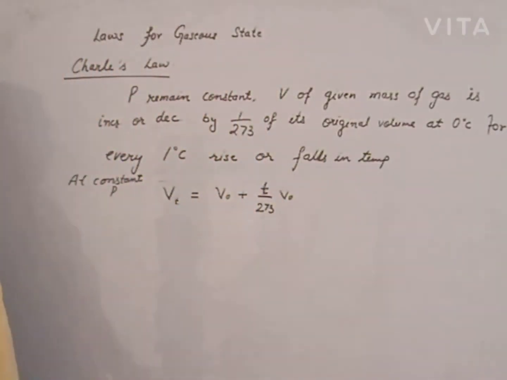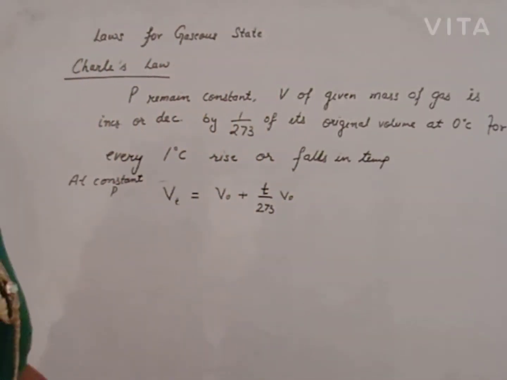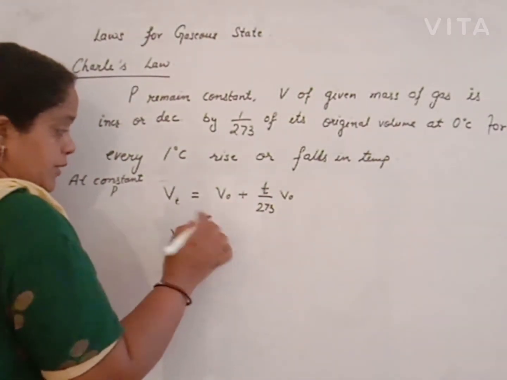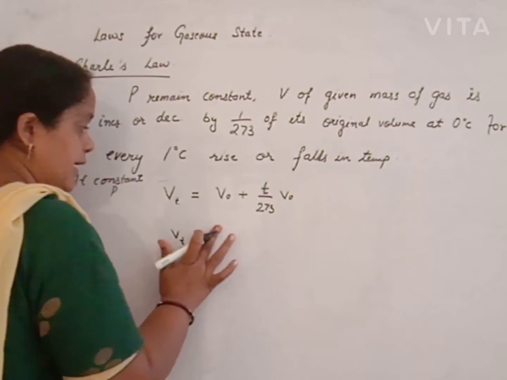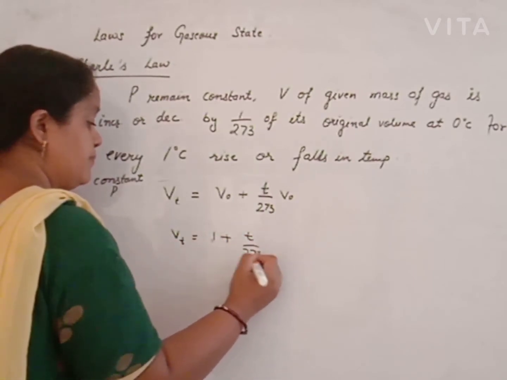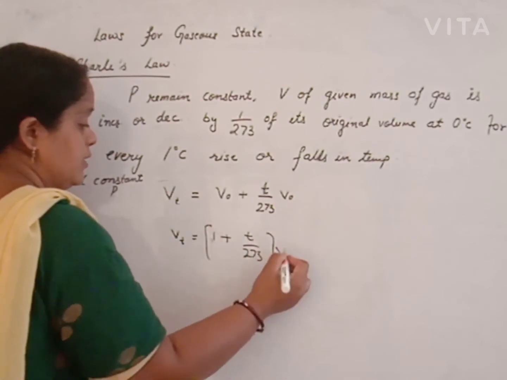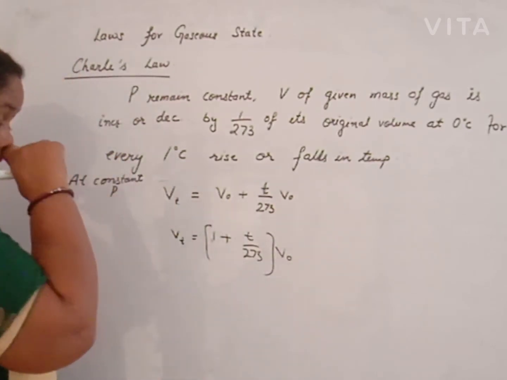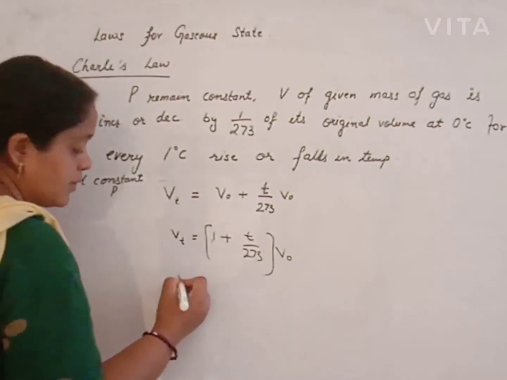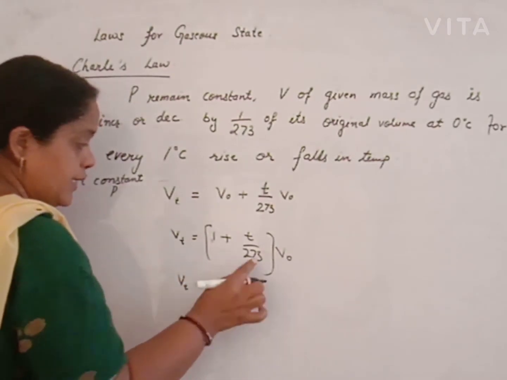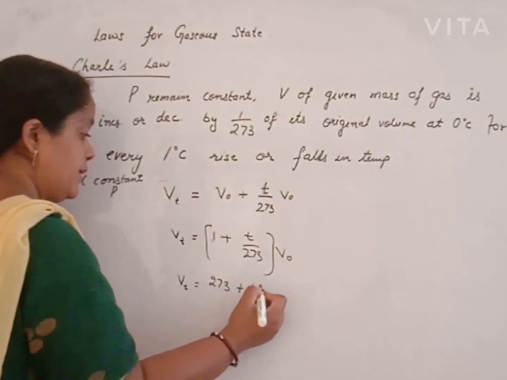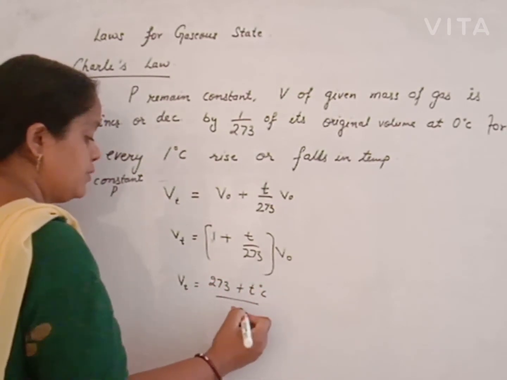Volume of gas is directly proportional to temperature. We may rewrite this as Vt = V0(1 + T/273), taking the original volume constant. Now, taking the LCM, it is V0 times (273 plus temperature in degrees Celsius) upon 273.